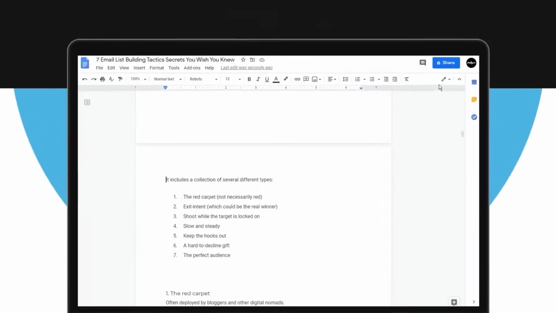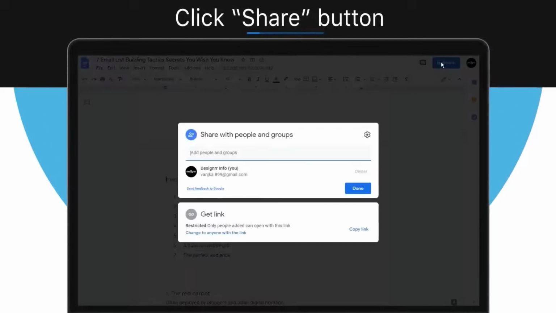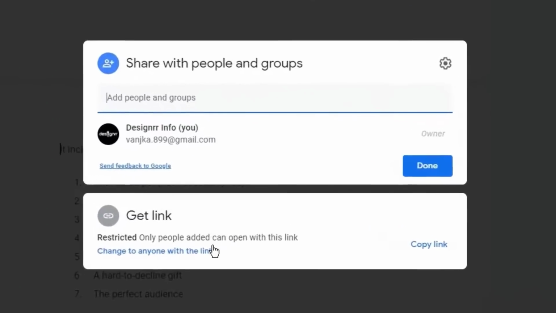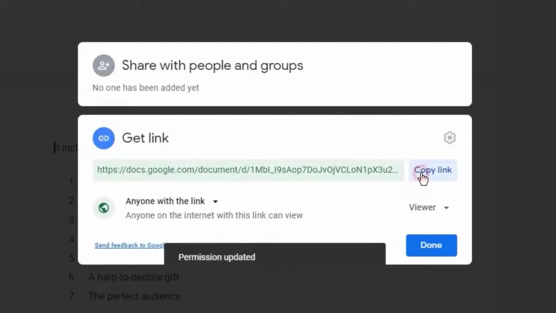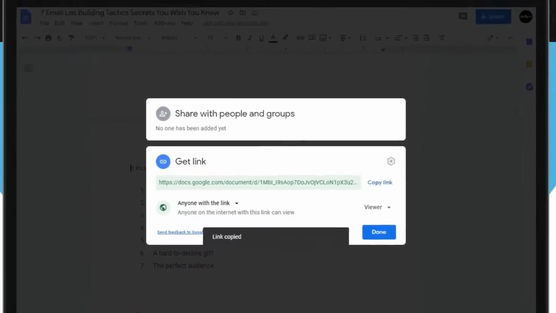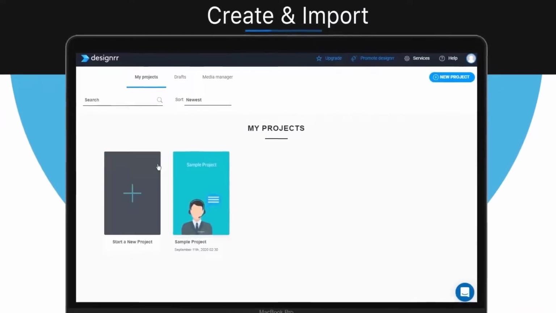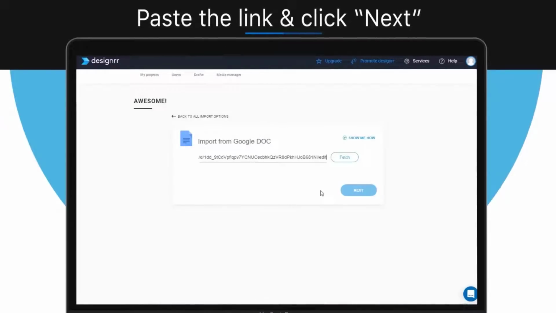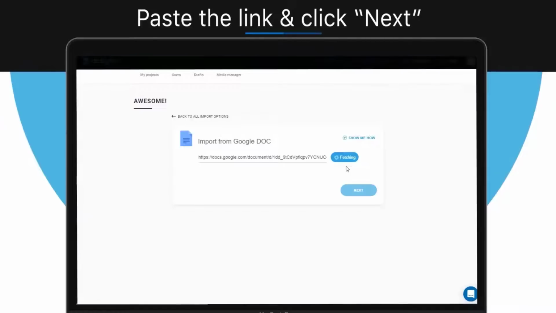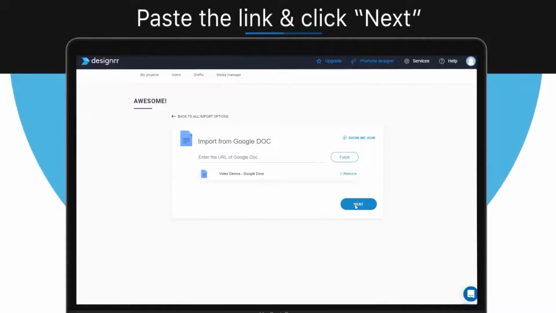First, click the Share button at the top of your Google Doc and change the status to Anyone with the link, and copy the link. Now in Designrr, click Create New Project and select Import from Google Doc. Now paste the link, click Fetch, and when it's ready, click Next.